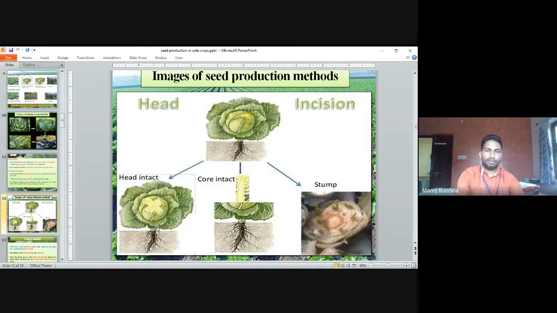Head intact means we keep the head. Core intact means we remove half of the head. And stump method means we remove the complete head.